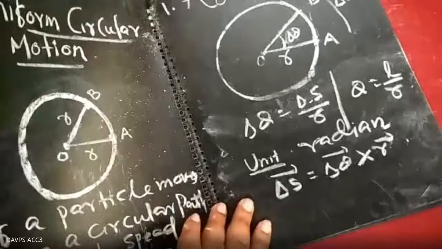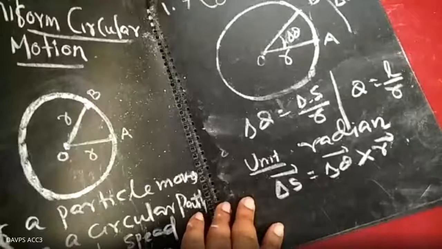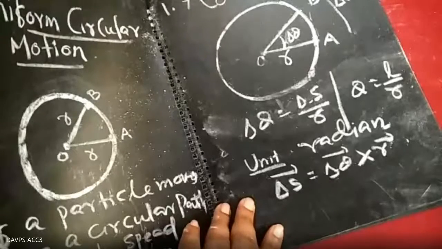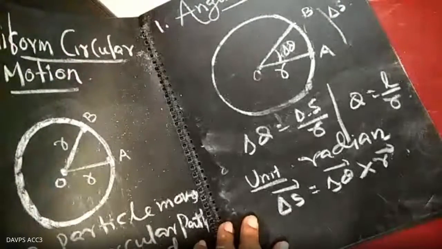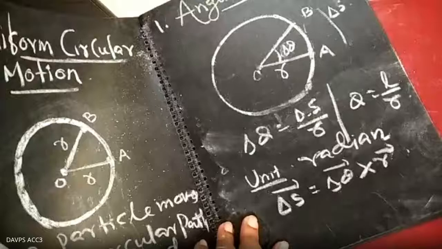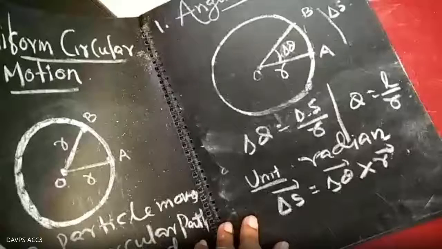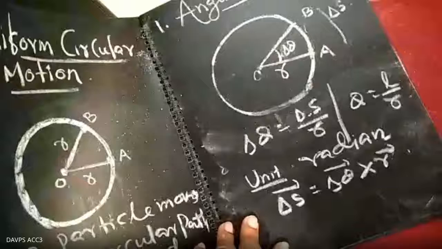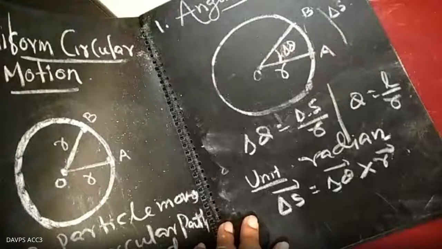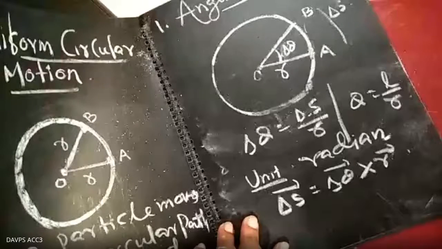What were you doing? Were you sleeping? It is the angle swept by the radius vector. It is the angular displacement. Sir, not that one, the direction of angular displacement. It is not the definition. In which direction will the angular displacement be?